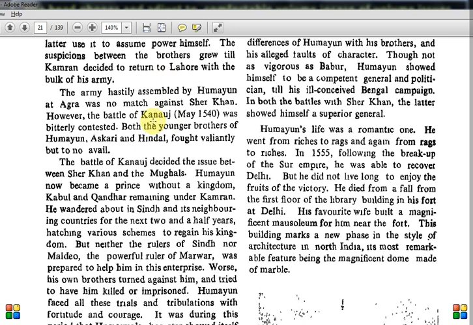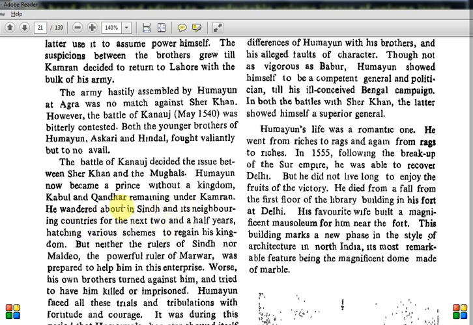Okay, so Battle of Chausa and Battle of Kanauj, 1539 and 1540, between Humayun and Sher Khan, was bitterly contested. Both the younger brothers of Humayun, Askari and Hindal, fought valiantly, but to no avail. So again it's a defeat. The Battle of Kanauj decided the issue between Sher Khan and the Mughals. Humayun now became a prince without a kingdom, Kabul and Kandahar remaining under Kamran. He wandered about in Sindh and its neighboring countries for the next 2.5 years.